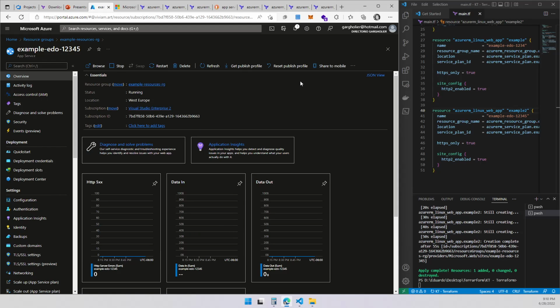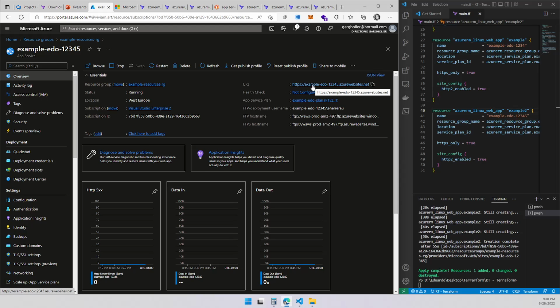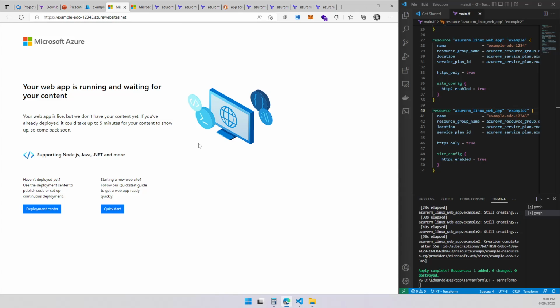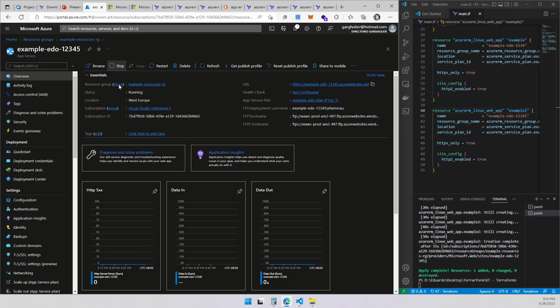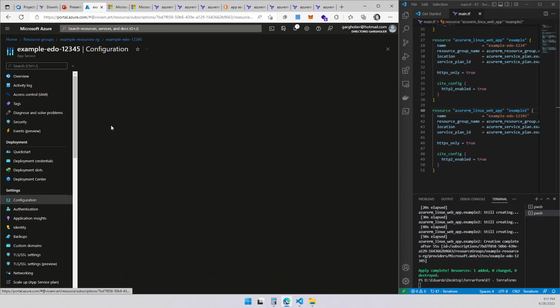Let me open up the URL. Let's see. Let's wait up. No, this one is already warm. See? We're up real fast. And let's check the configuration to see if it checks the same thing, right?